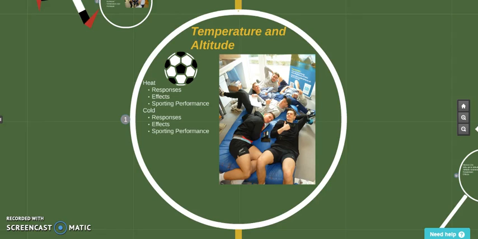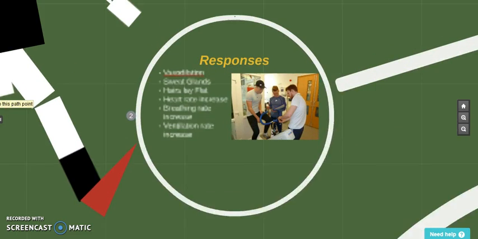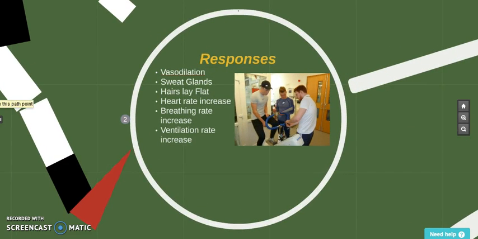This is my temperature and altitude presentation. So the temperature, there's two categories, heat and cold. For these we'll be talking about responses, effects and sporting performance for both categories. So firstly, talking about responses.